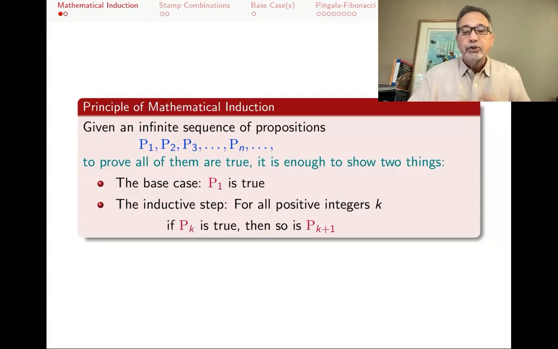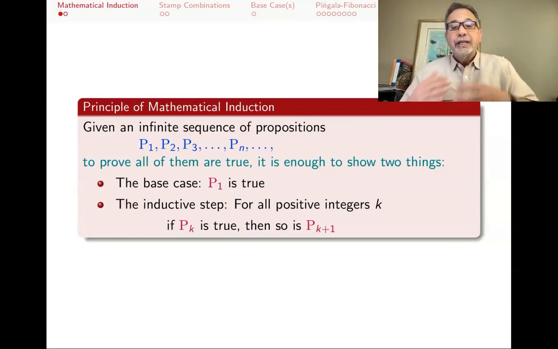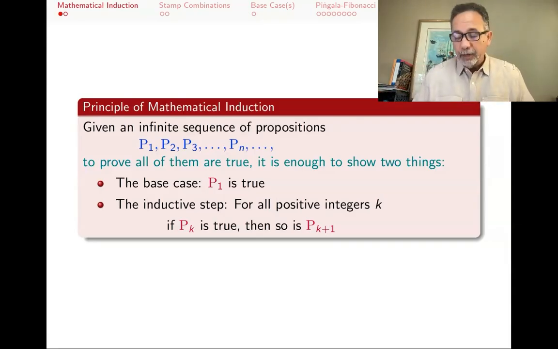If you can do that, then the two things together give you a domino effect. Since you've proved P1 is true, but you also have proved that if anything is true, the next one is true, then if P1 is true, P2 is true. But if P2 is true, then P3 is true. If P3 is true, P4 is true, and so on. All of them must be true.